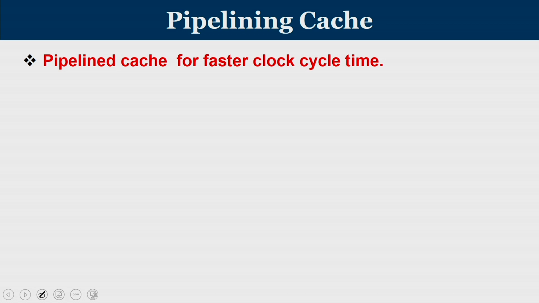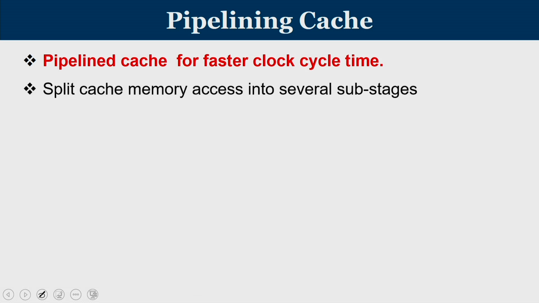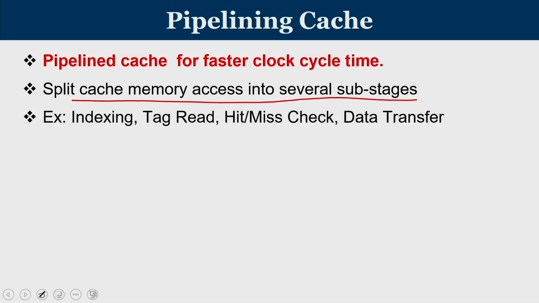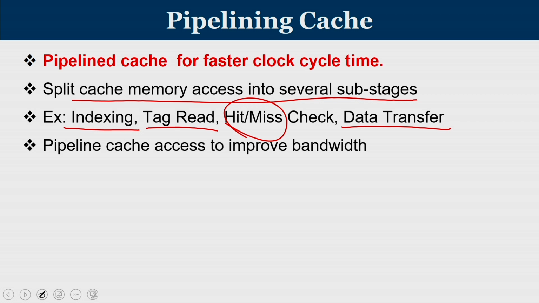The next technique is pipelining the cache. You know that as far as a cache is concerned, there are different sub operations. Split the cache memory access into several sub stages. Like you index: using the index bits, you find out the set number using a decoder. The next operation is to read the tag present in that corresponding set, and then compare the tag. That is called the hit or miss check: comparison of the tag stored in the cache line with the tag of the incoming address. If it is a hit, then you perform the data transfer.